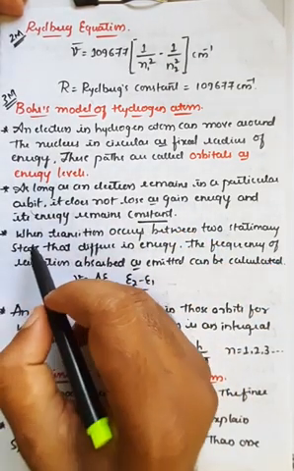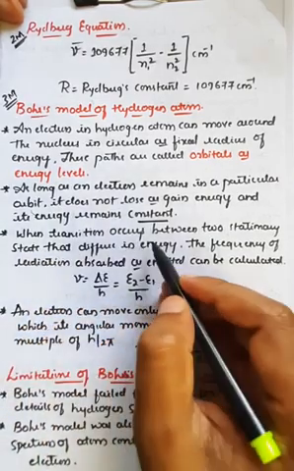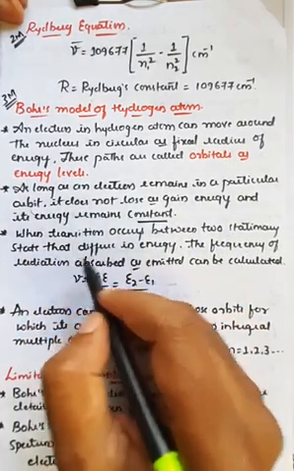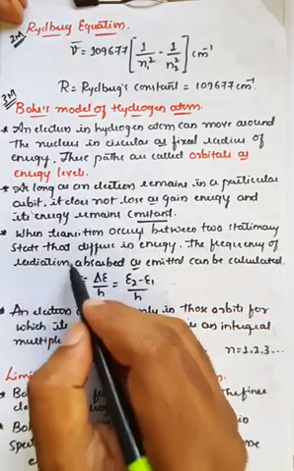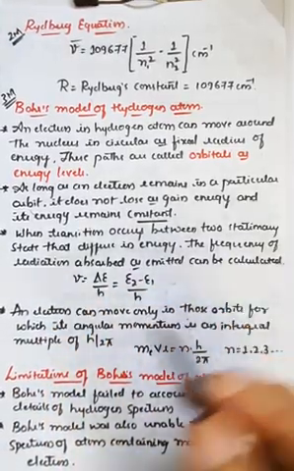And the third important postulate is: whenever a transition occurs between two stationary states that differ in energy, the frequency of radiation absorbed or emitted can be calculated. That I have already explained.